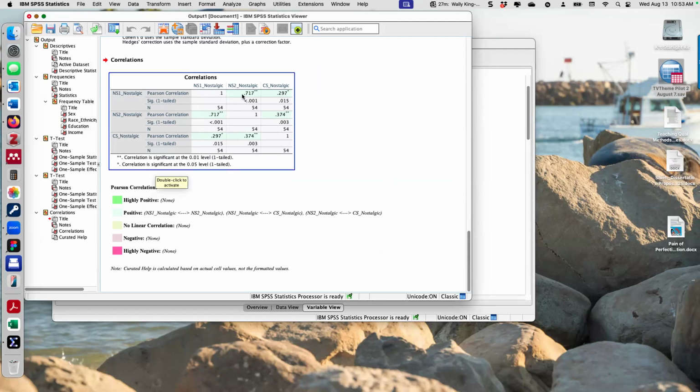So nostalgic song 1 and nostalgic song 2 are correlated. They're 0.717 correlated, and it's significant. So if you said one made you feel nostalgic, you said the other made you feel nostalgic. Oh, the control song, yep, is correlated with nostalgic song 1, and 2 is correlated, and the correlation is higher for song 2.